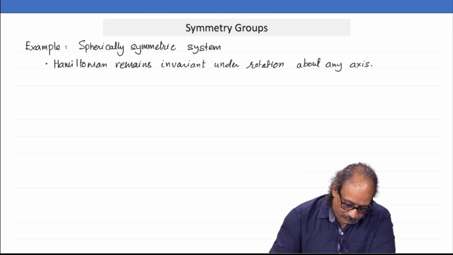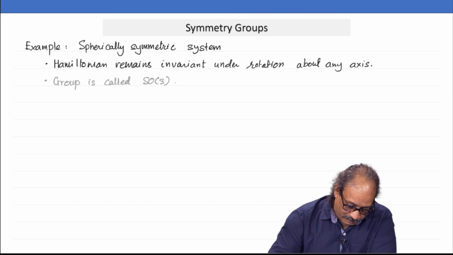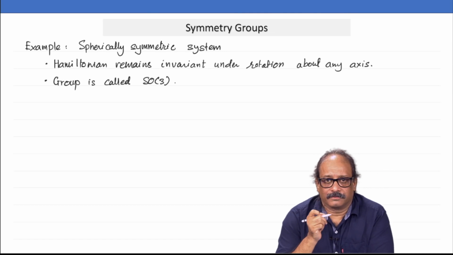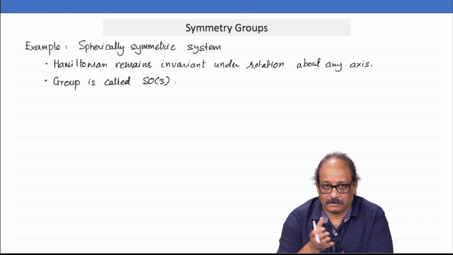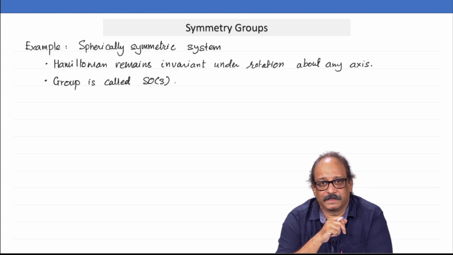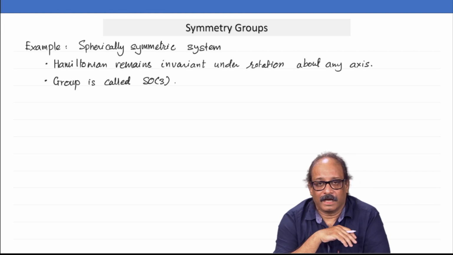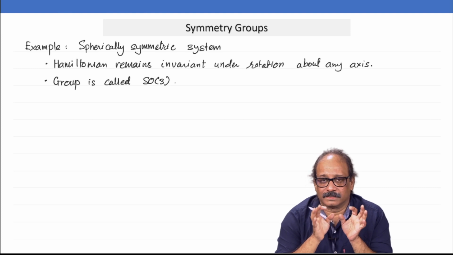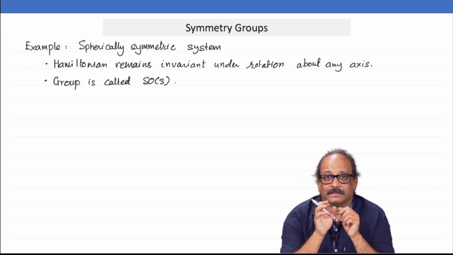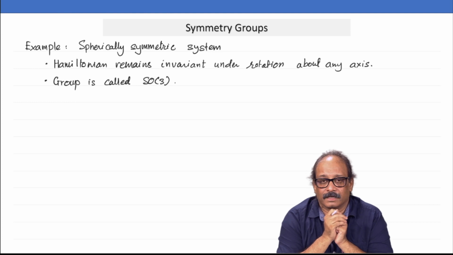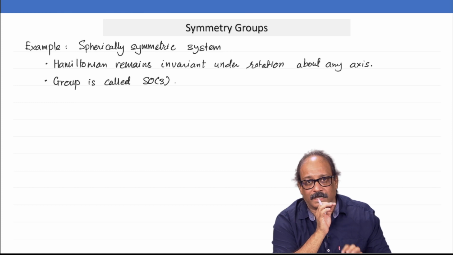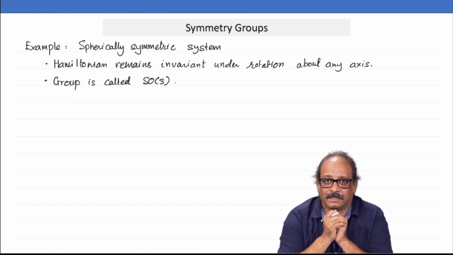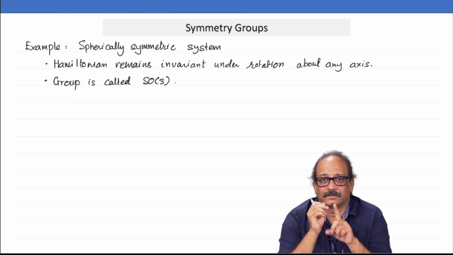So, any axis. Now, this group is of course called the SO(3) group. So, the set of all rotations in the ordinary 3-dimensional space is called SO(3), and this SO(3) contains all the rotations. Now, look at one individual rotation from this set. How many parameters are required to specify this rotation?